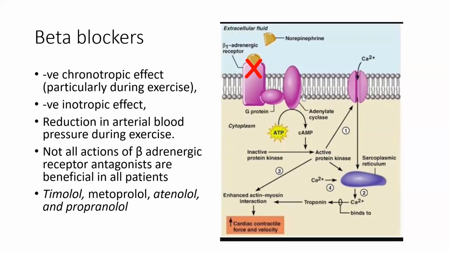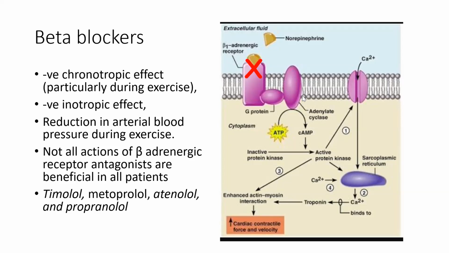Organic nitrate is the one thing which is used as angina treatment. When the patient literally has an attack, there is chest pain, at that time organic nitrate is taken. No other drug, beta blocker, calcium channel blocker, nothing. It's just organic nitrate.